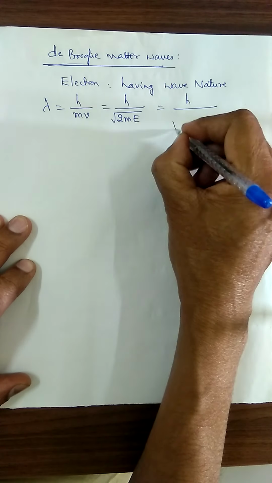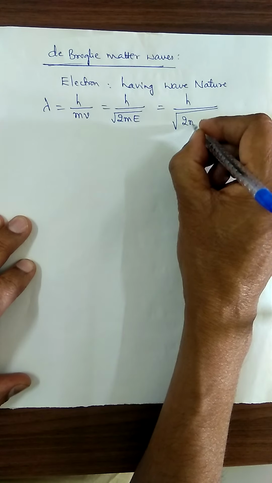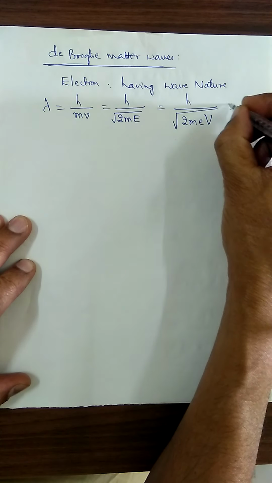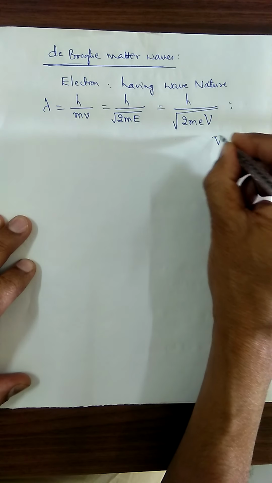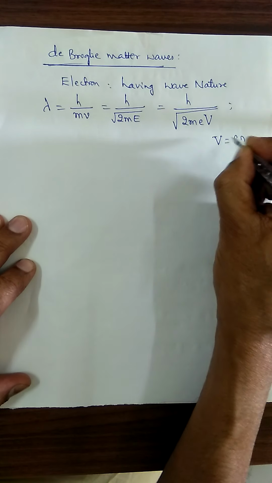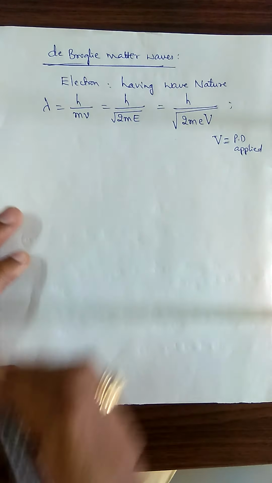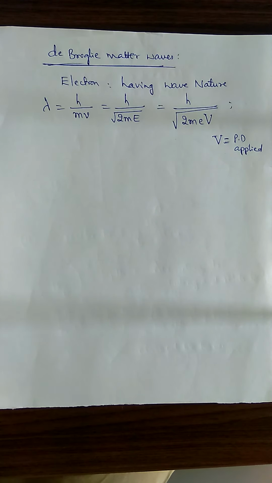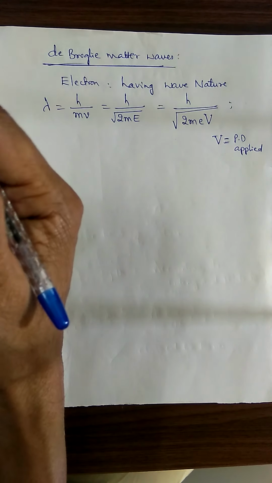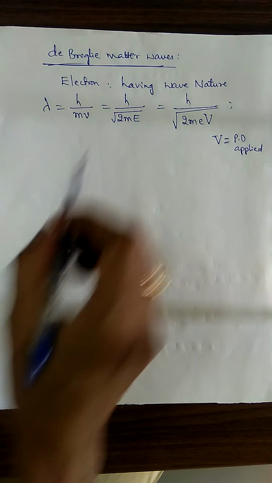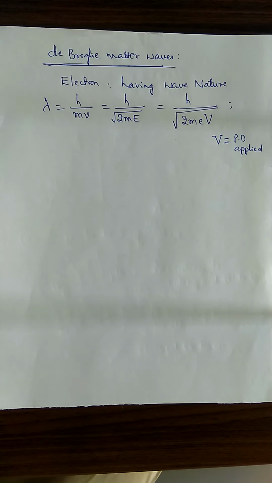For an electron, lambda is h divided by square root of 2meV, where V is the applied potential difference. These concepts already we have worked out, and these problems are also covered.